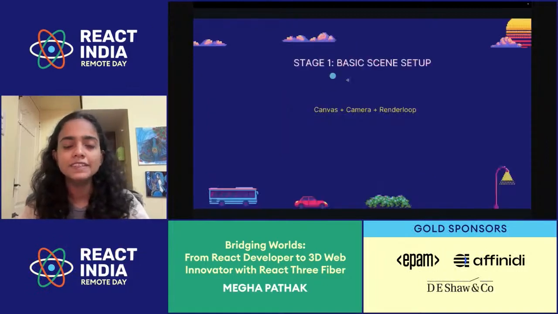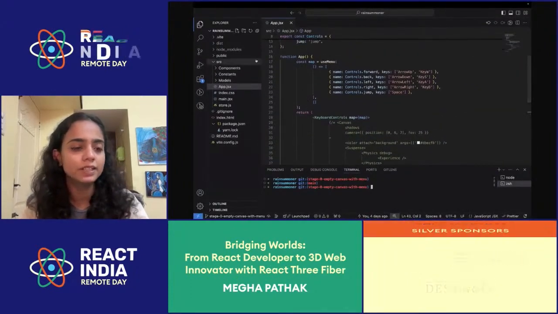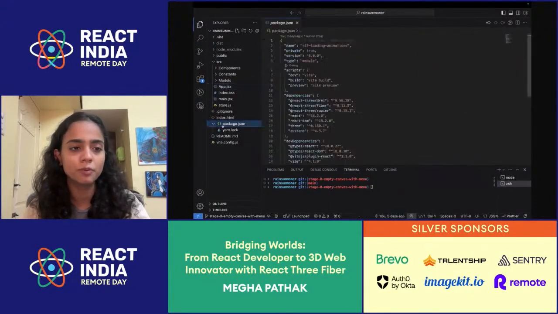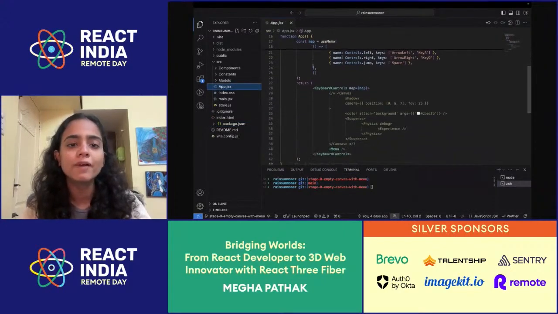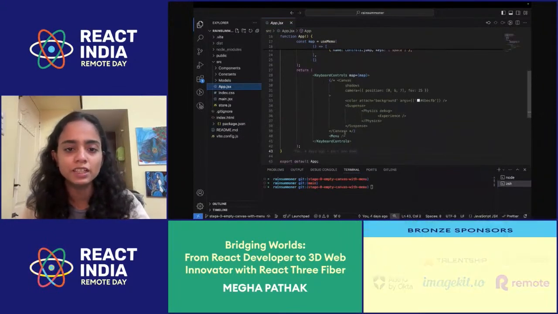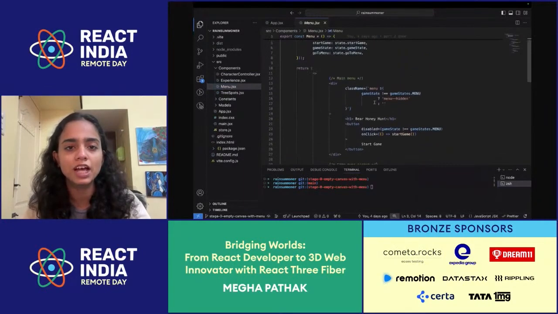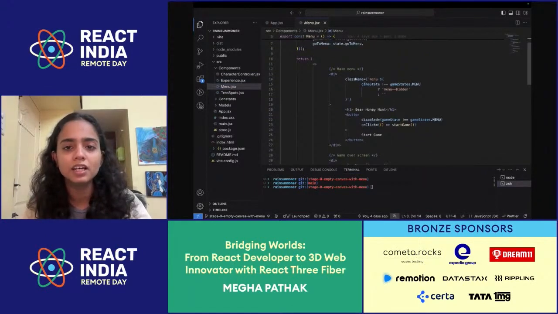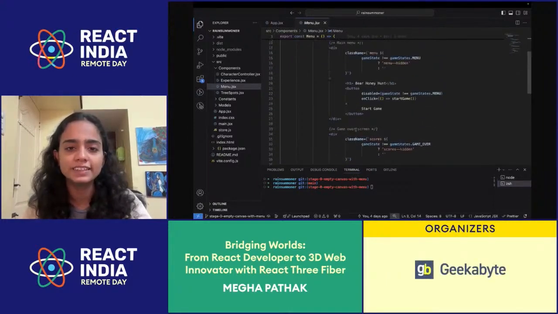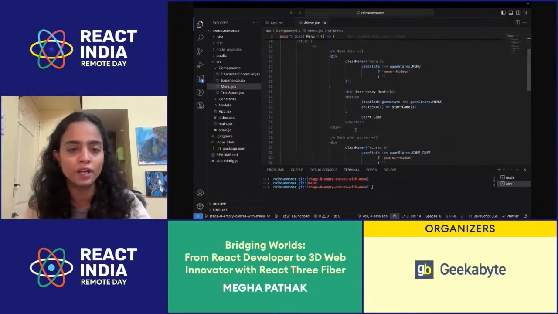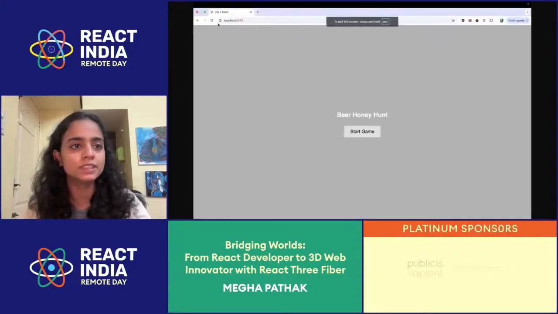So we start with a basic setup. Here's my code. This is a basic Vite project. There's nothing much here. This is my entry point, of course. In my App JSX, there is nothing but a menu screen, which is a 2D screen only, which has certain small divs, and they are rendering certain data based on what the state is, but there is nothing 3D here at the moment. This is just a 2D screen in general. So if I run it, it shows me something like this.